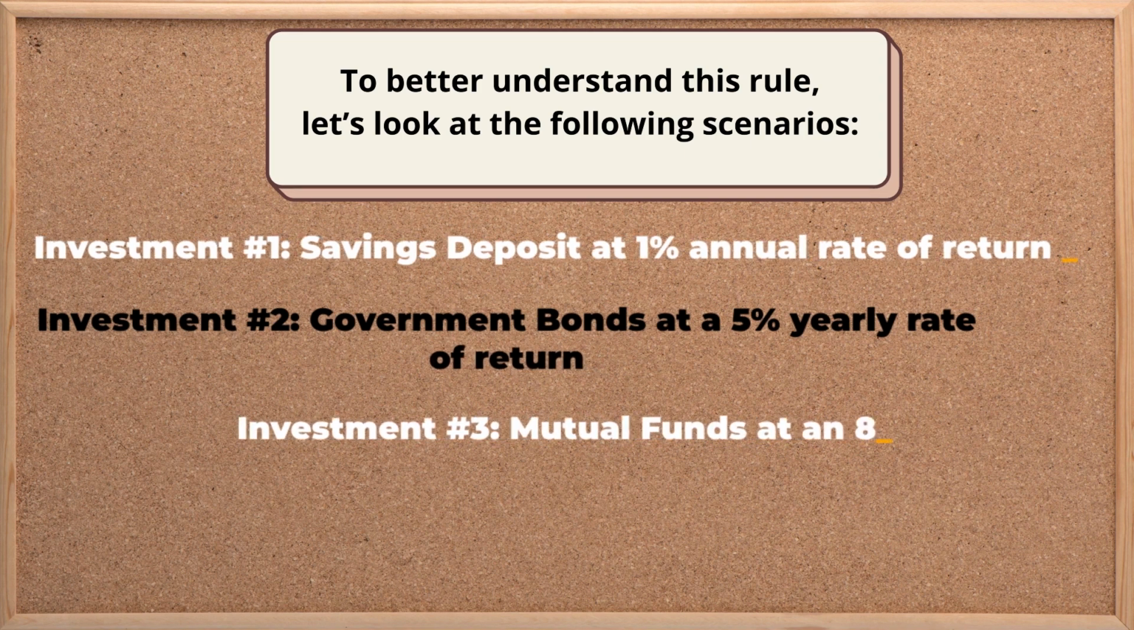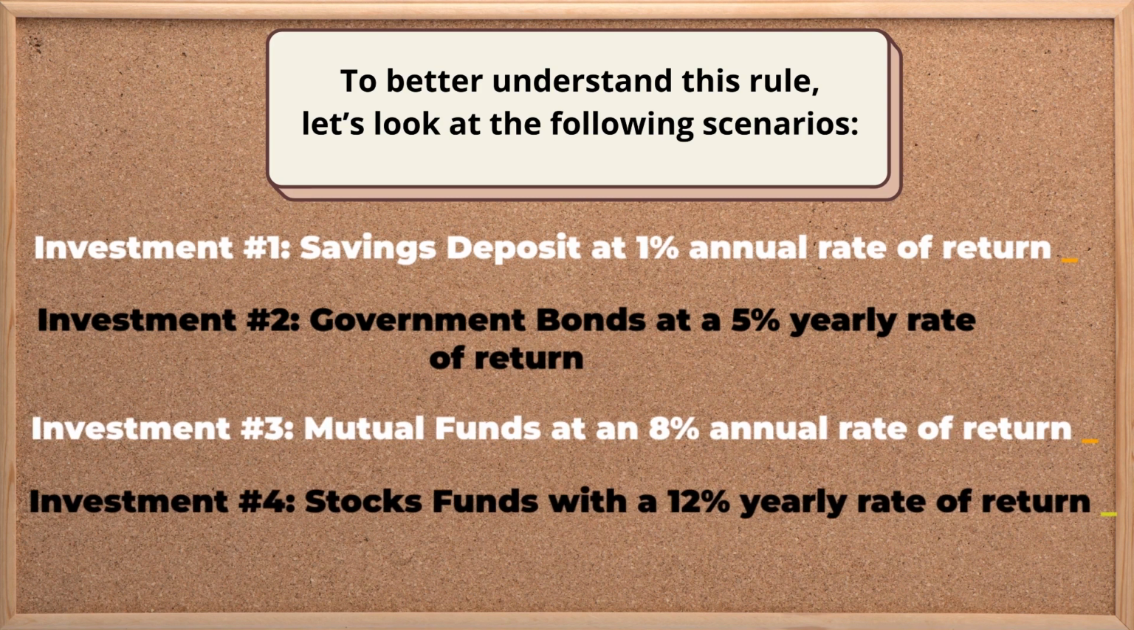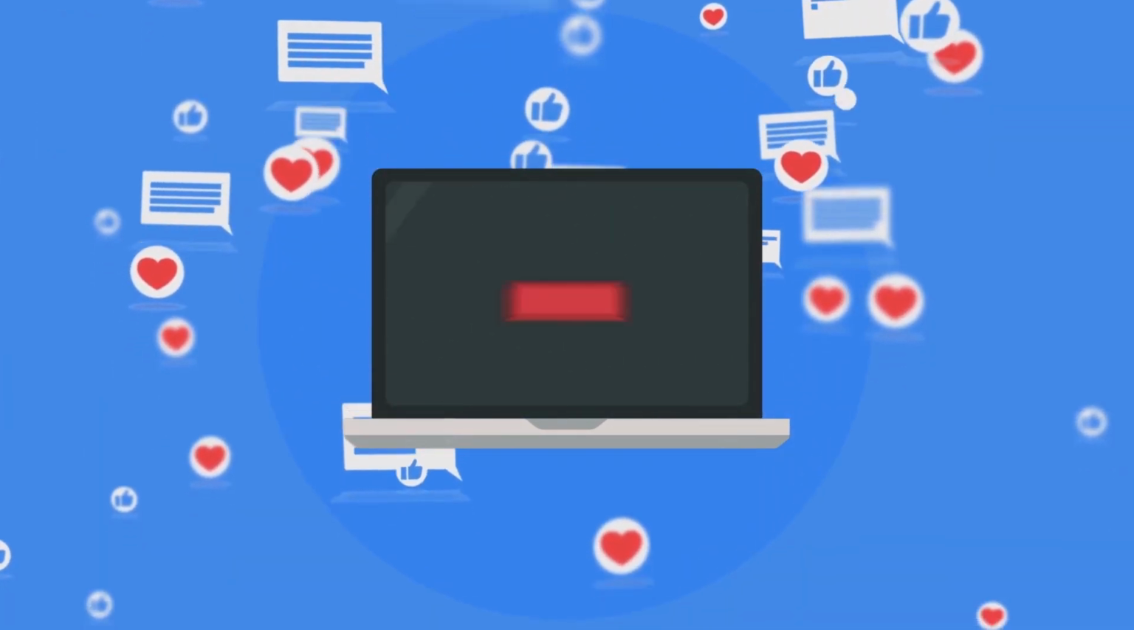Mutual funds at an 8% annual rate of return. Investment 4. Stock funds with a 12% yearly rate of return. Now, using the rule of 72, try calculating it by yourself and how long it will take to see returns in these investments. Comment down below and tell me what pattern you see.